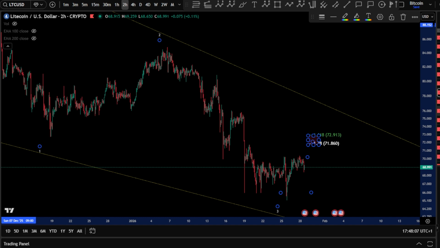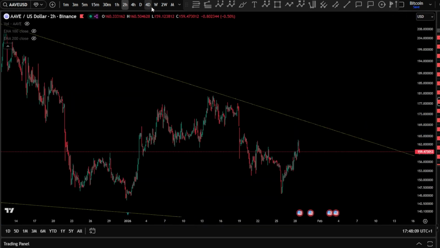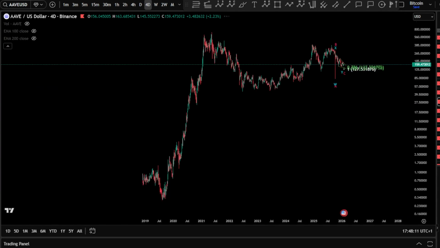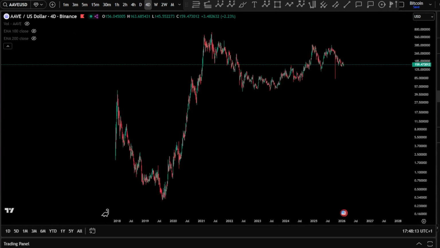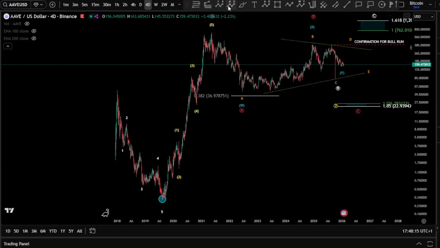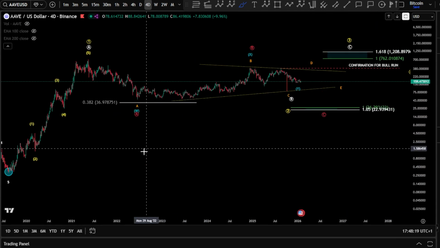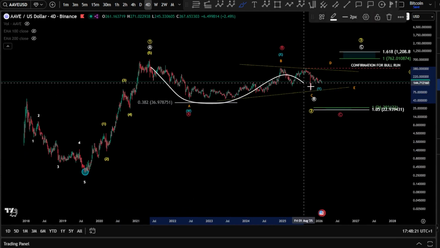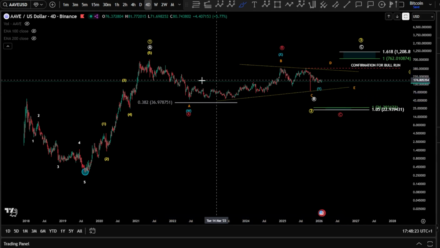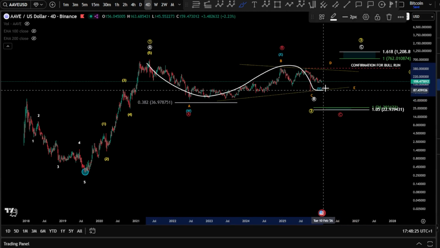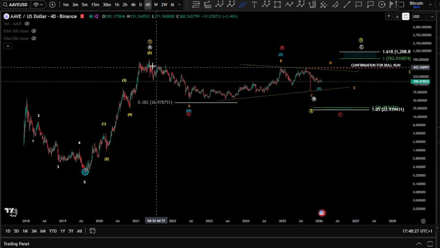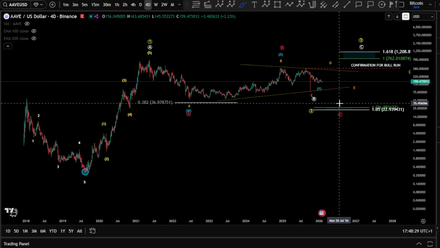Let's see finally AAVE. For AAVE all-time history as well, we are very bullish there, because we have an impulse, of course, as a direction for the market already set up toward the upside. We have, of course, a very, very long sideways correction, which is potentially A, B, C, D, and E, can be a triangle, or it can be W, X, and a Y.